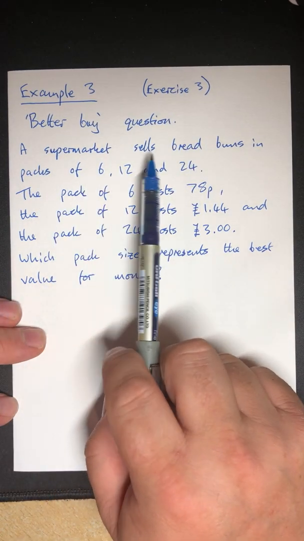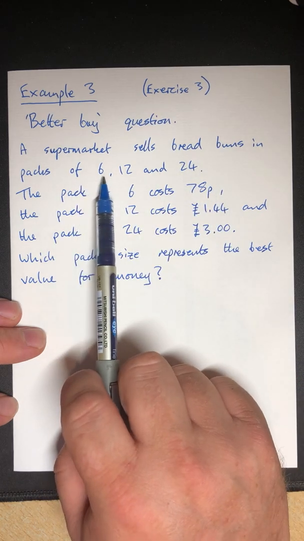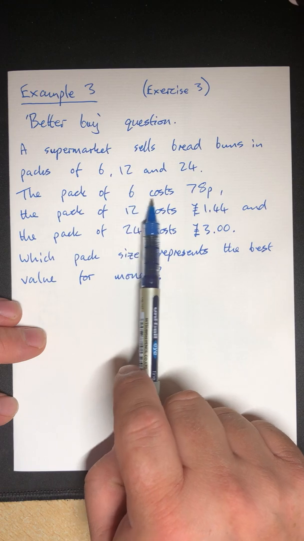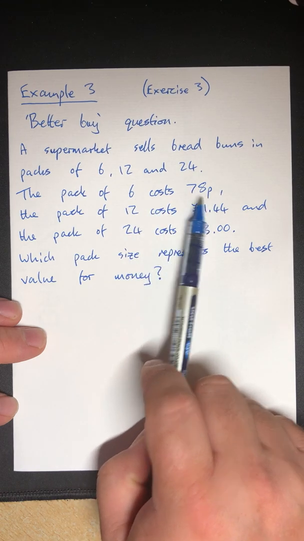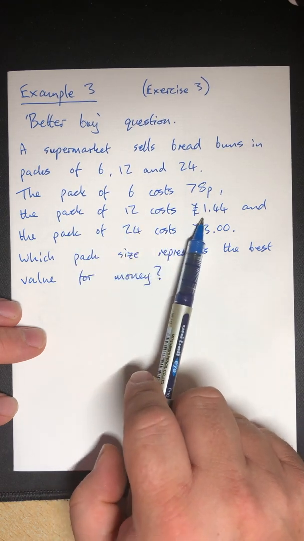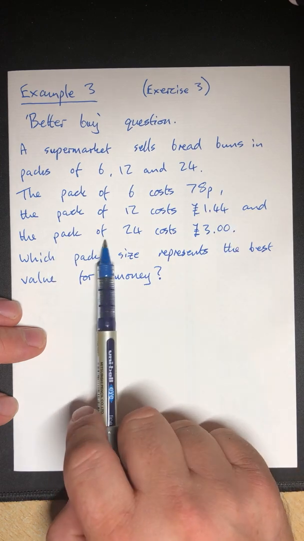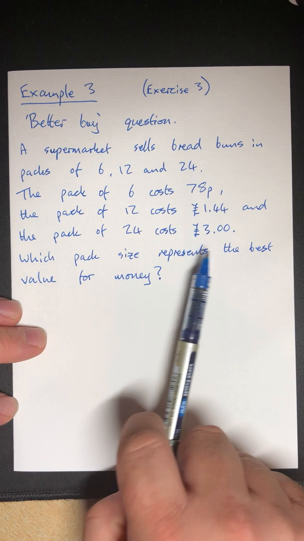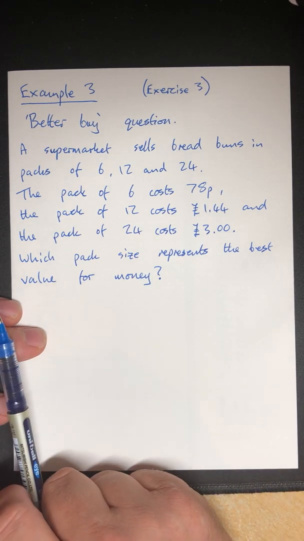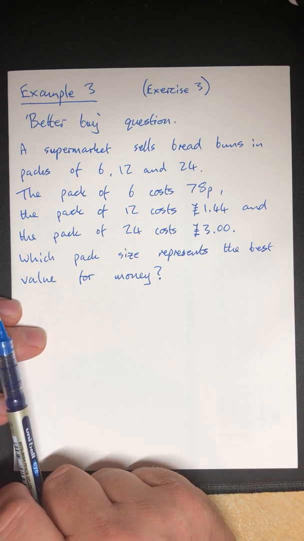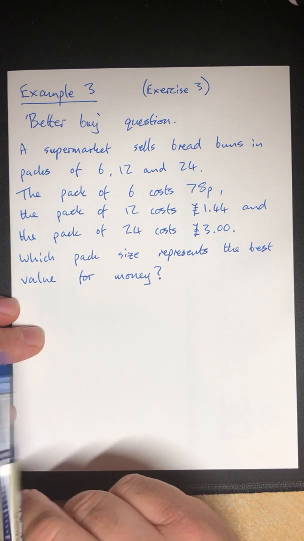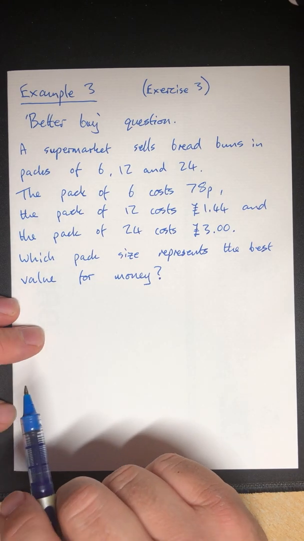A supermarket sells bread buns in packs of 6, 12 and 24. The pack of 6 costs 78 pence. The pack of 12 costs £1.44, and the pack of 24 costs £3. Which pack size represents the best value for money? So you can't just guess it's 24. You'll definitely get no marks. You have to show how you arrived at that conclusion.